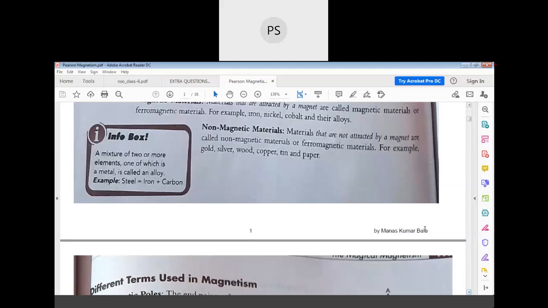The next thing given here: a mixture of two or more elements, one of which is a metal, is called an alloy. Steel is an alloy of iron and carbon.